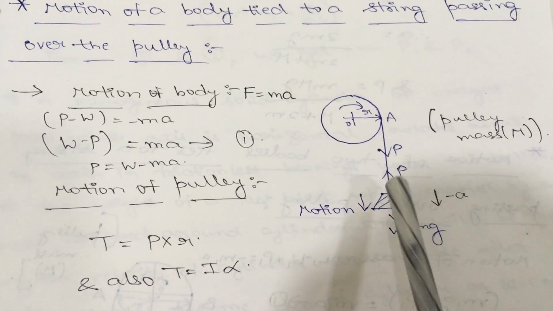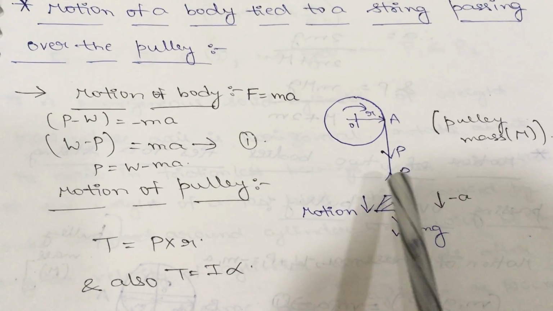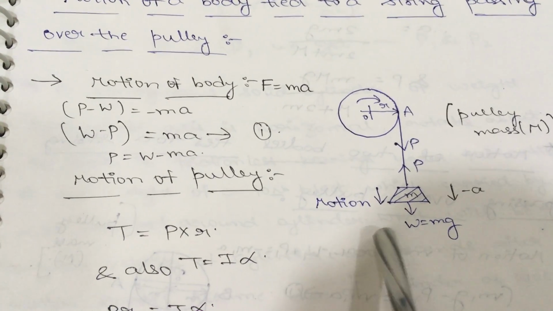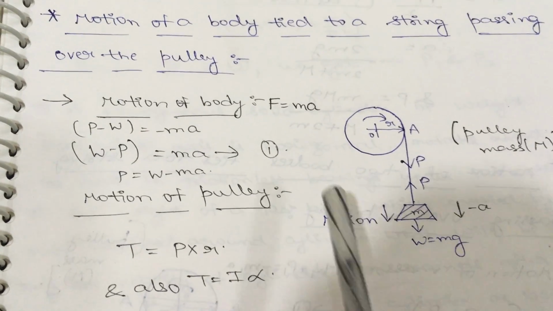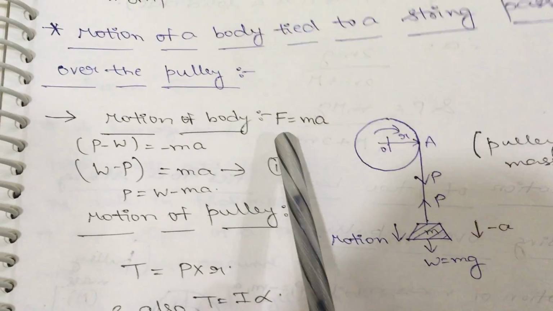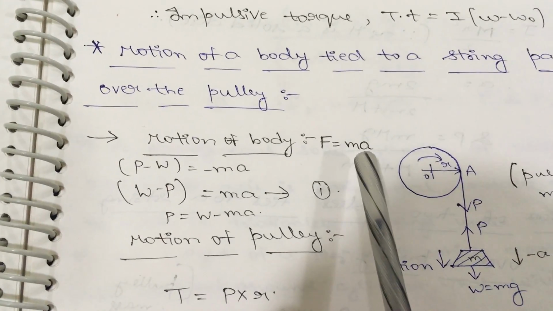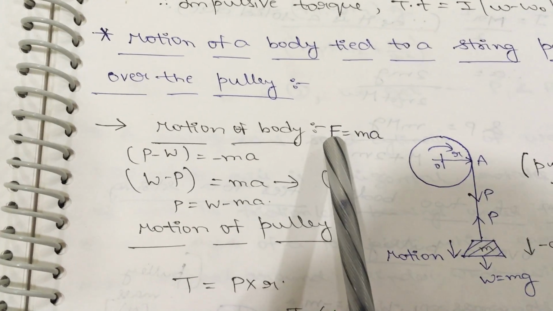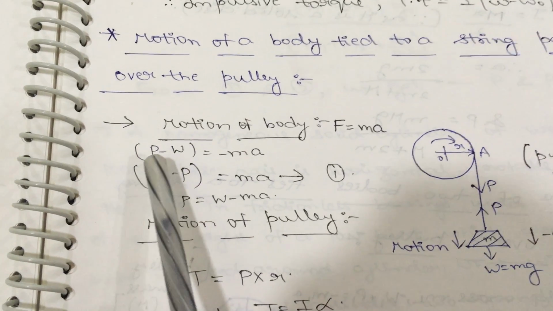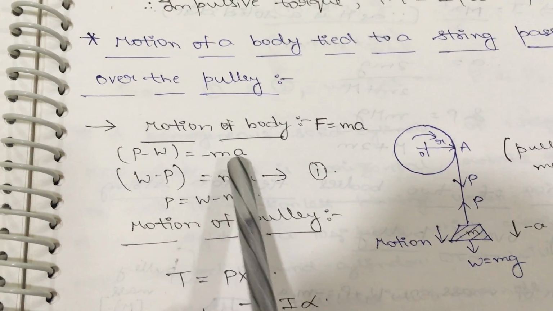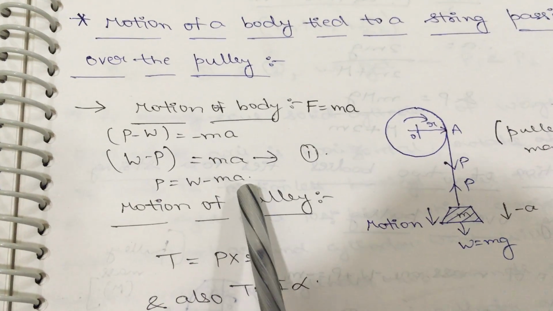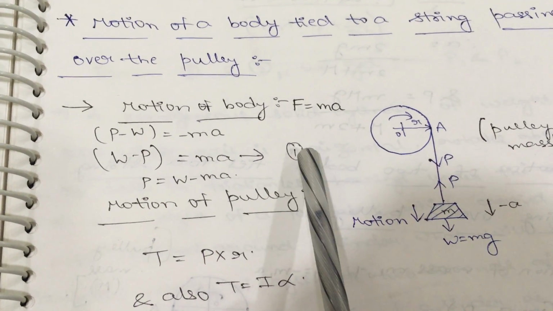Only two forces are there. P is acting in the upward direction, so plus sign for the P force, and W is acting in the downward direction, so minus sign for the W force. So two forces in place of F. We all know that Newton's second law formula is F is equal to ma. Now in place of F you will get the two forces, that is P minus W is equal to minus ma. Now from this equation make P the subject. Make it the first equation.